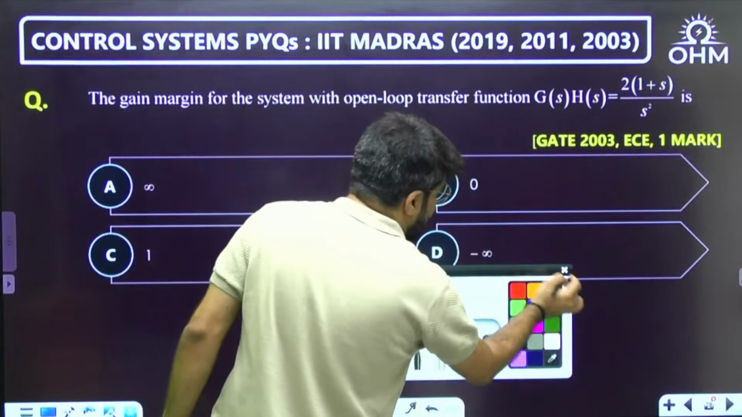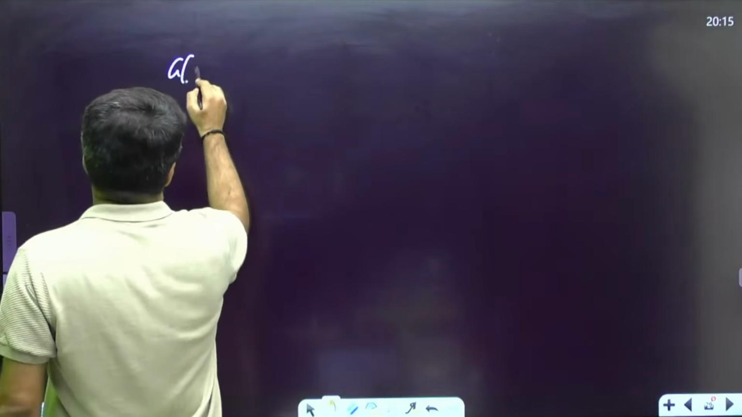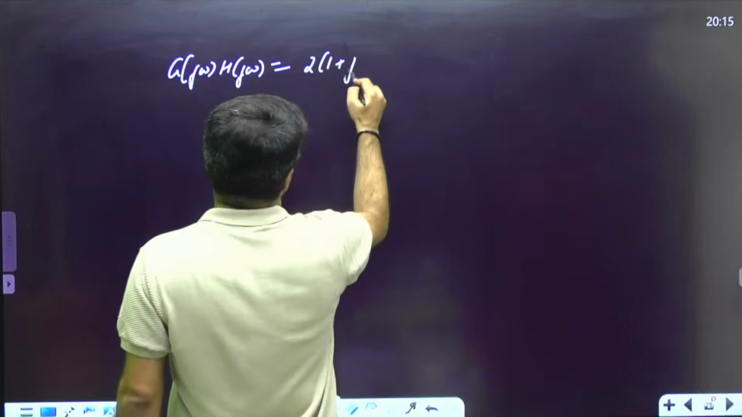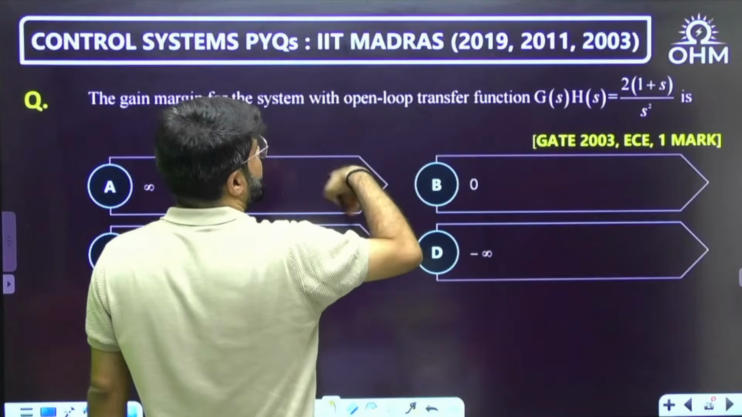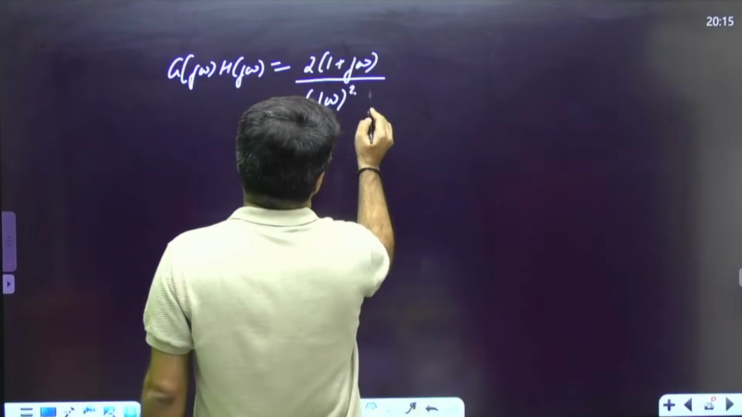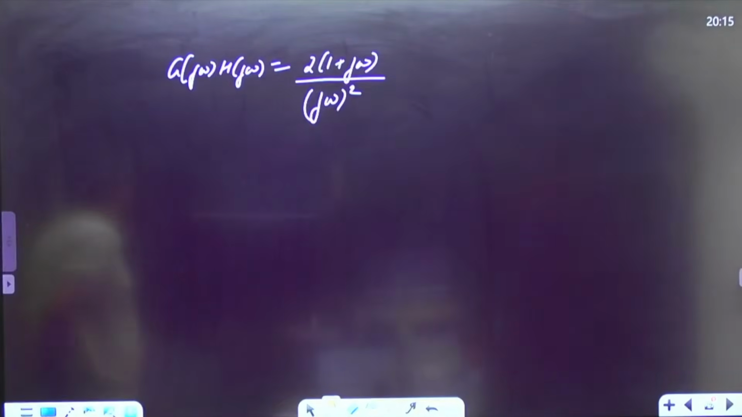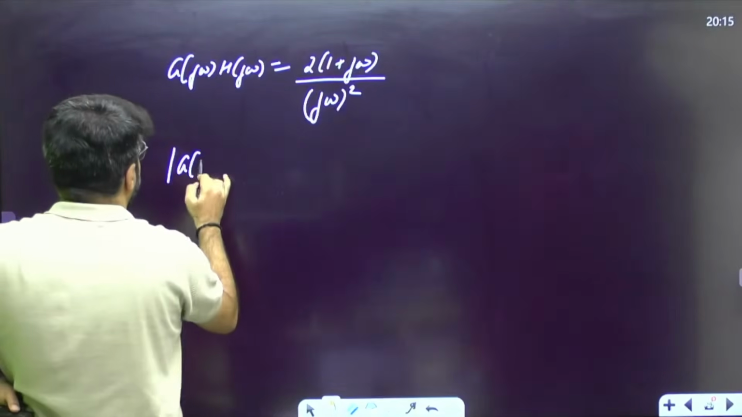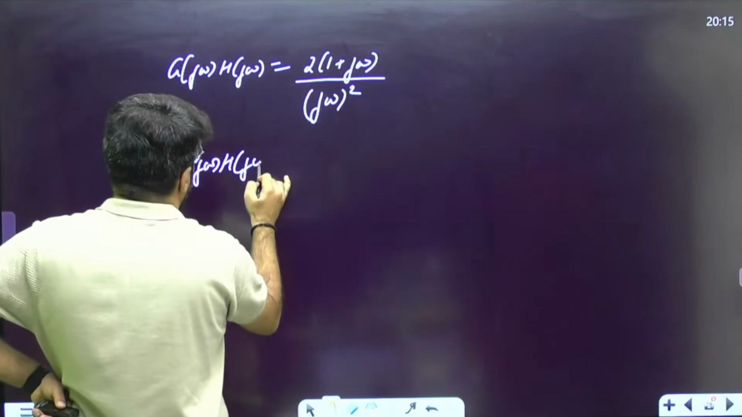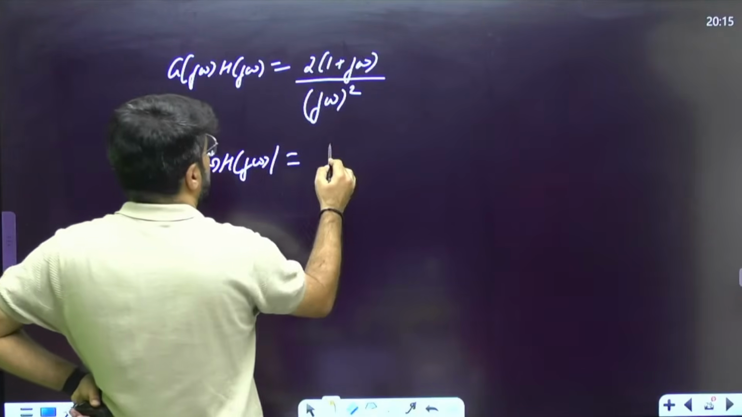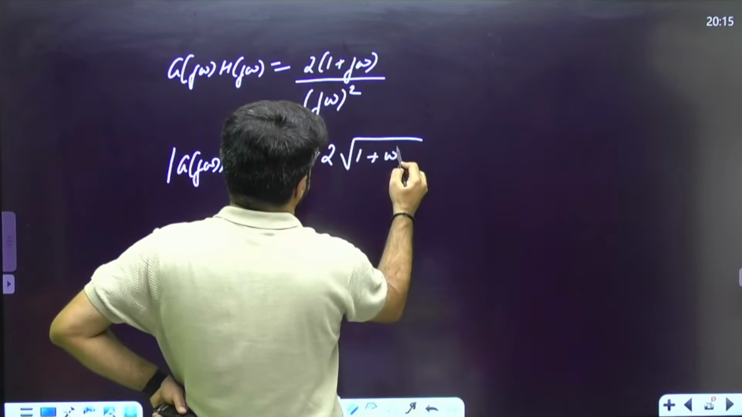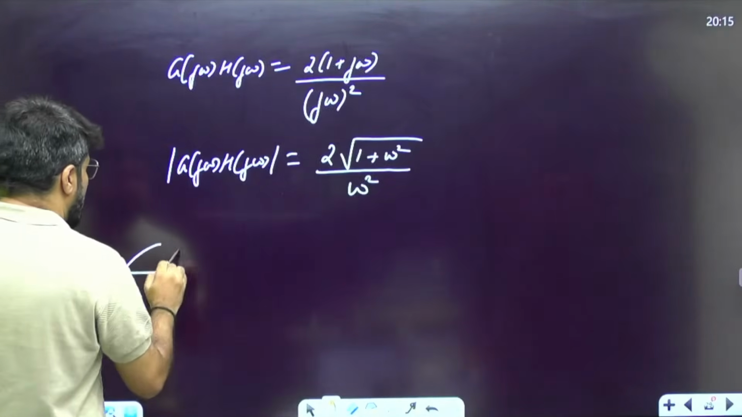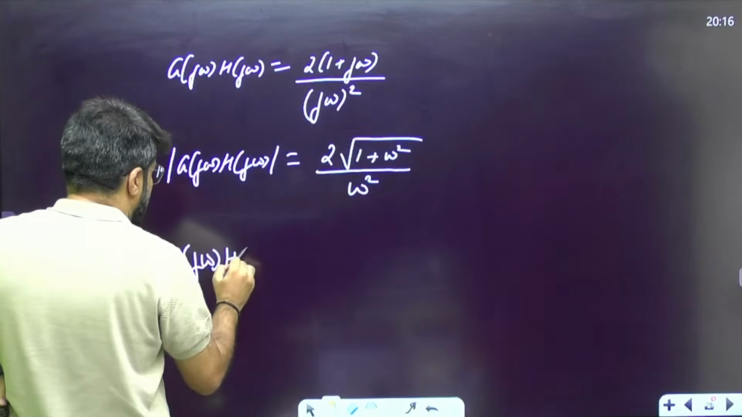Let's convert this function into the frequency domain. What do I have here? I have G(j omega)H(j omega) equal to 2(1 + j omega) upon (j omega) whole square. Or I can say j square is minus 1, that way also. So let me first write down magnitude and phase both. What is mod G(j omega)H(j omega)? For a complex number, magnitude is root over x square plus y square. j omega magnitude is omega, but square it is.